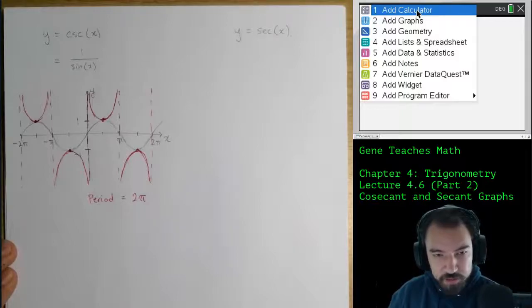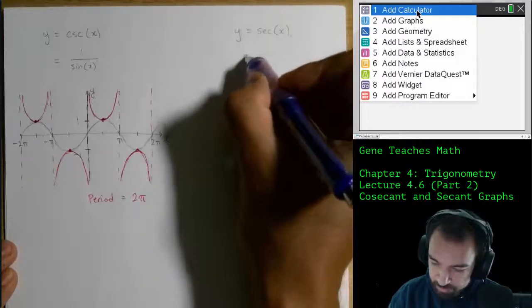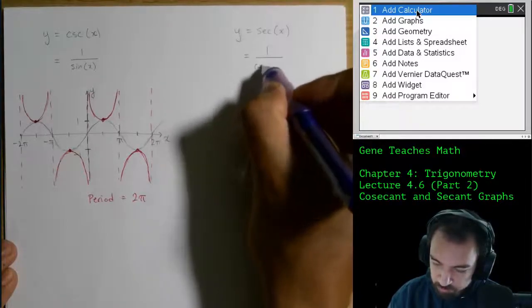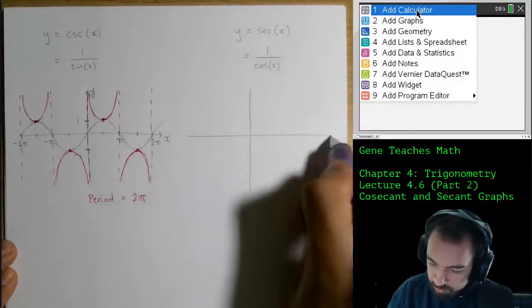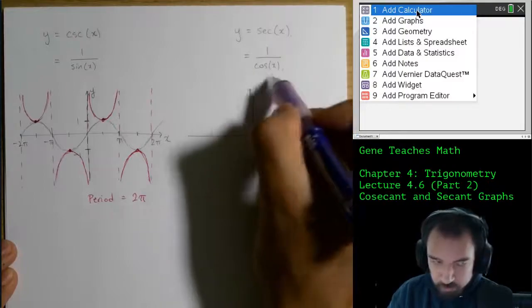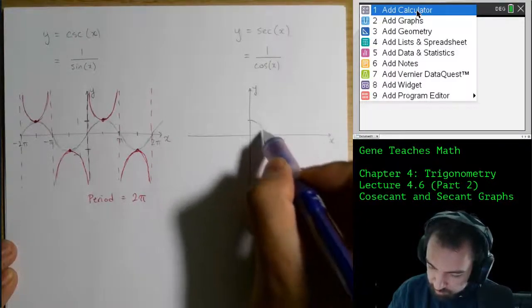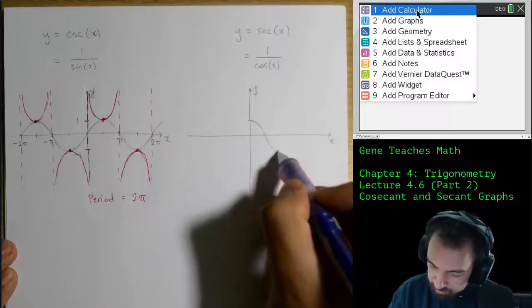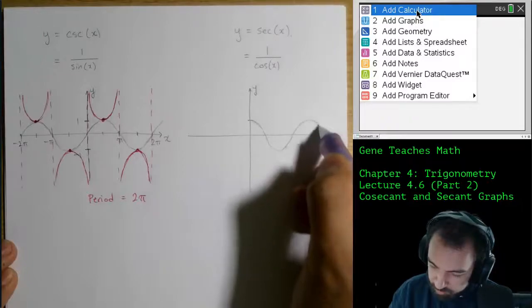Now let's repeat this for y equals secant of x, keeping in mind that secant is 1 over cosine. So we'll apply the same logical reasoning and say start by graphing y equals cosine of x. So we start at the maximum, and then we come down to the midline, down to the minimum, back up to the midline, up to the maximum, down to the midline.